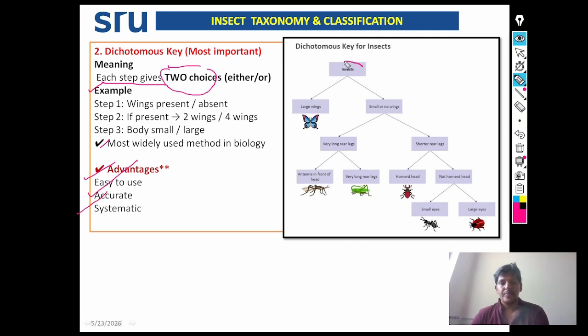See here, dichotomous key for insects. Insects: large wings are there, or small or no wings are there. If small or no wings, a very long rear leg is there, or a short rear leg is there. Everywhere two options will be there, and it helps in accurate identification of the insect by the end of the choices.